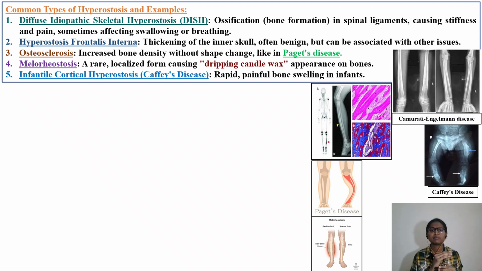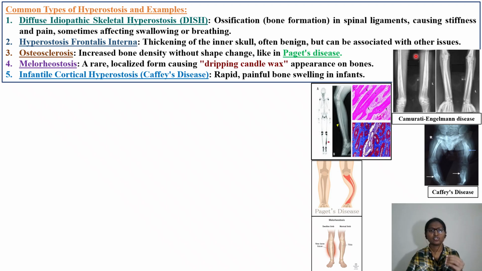As we have seen in the previous slide, one is DISH, that is diffuse idiopathic skeletal hyperostosis. This is nothing but ossification, bone formation in spinal ligaments, causing stiffness and pain, sometimes affecting swallowing or breathing. Second one is hyperostosis frontalis interna, which is with respect to your skull. Thickening of the inner skull, often benign. Okay, it is not malignant but can be associated with other issues.